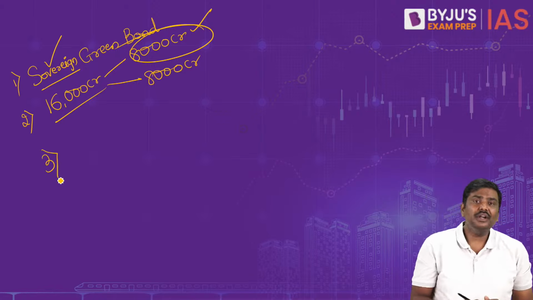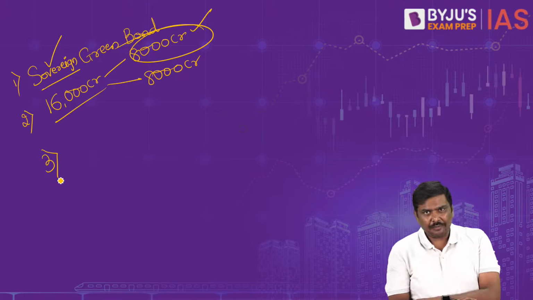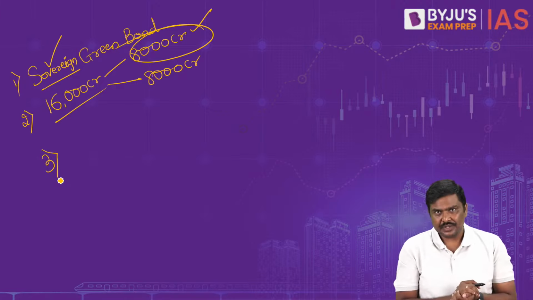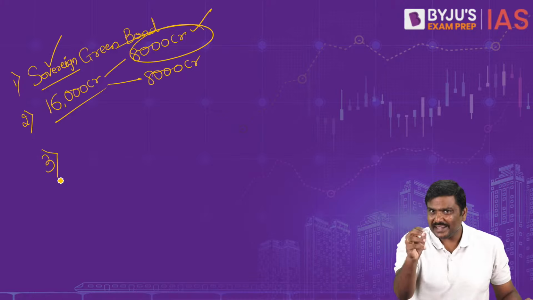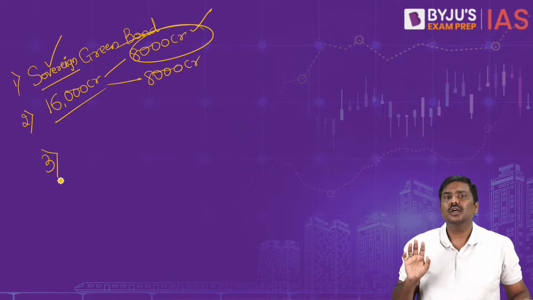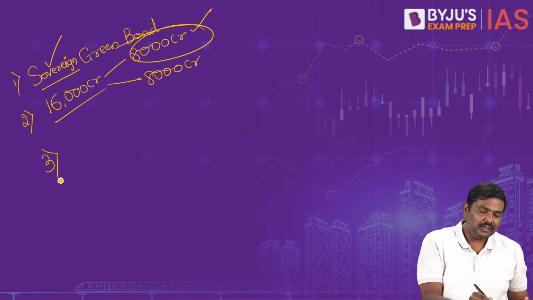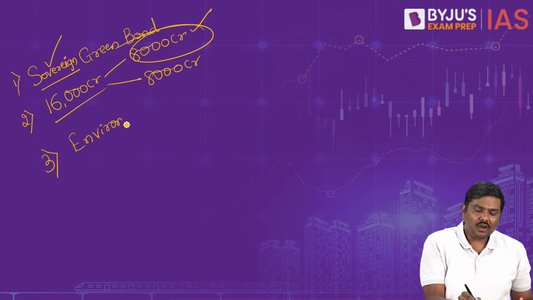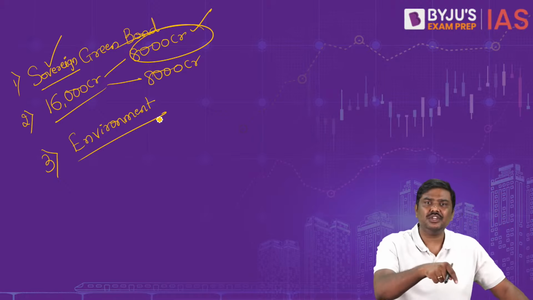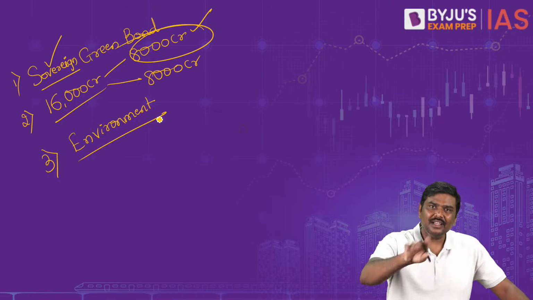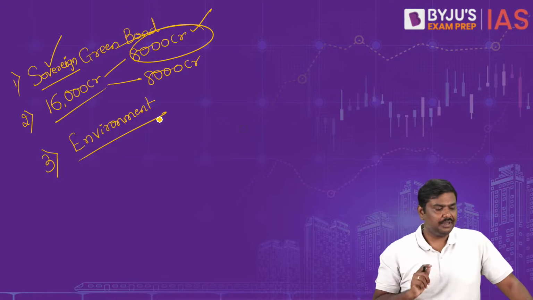Third very important point regarding sovereign green bond, the speciality is that the government will dictate for what purposes the money that is raised will be used. And please remember this, it will be for protection of the environment. Simple. All of the money raised will be used for projects associated with conservation, protection, and anything related to ecology and environment.